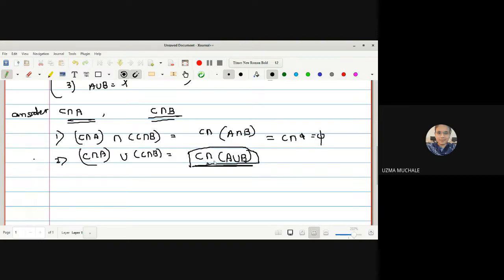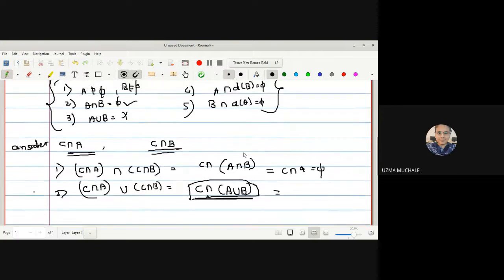C intersection with A union as it is C intersection with B. So you can see here C intersection A is here, union as it is outside C intersection B. So what is A union B given to us? A union B given to us is X. So hence C intersection with X. What is the resultant of the intersection of a subset with the set? Because given that C is any subset of X which is connected. Intersection of a superset with the set is C itself. Correct?